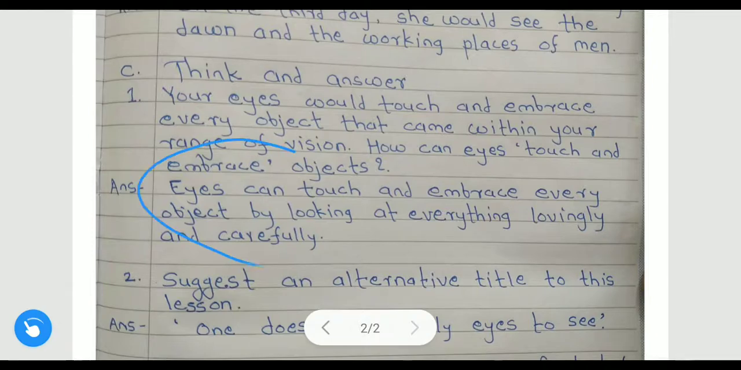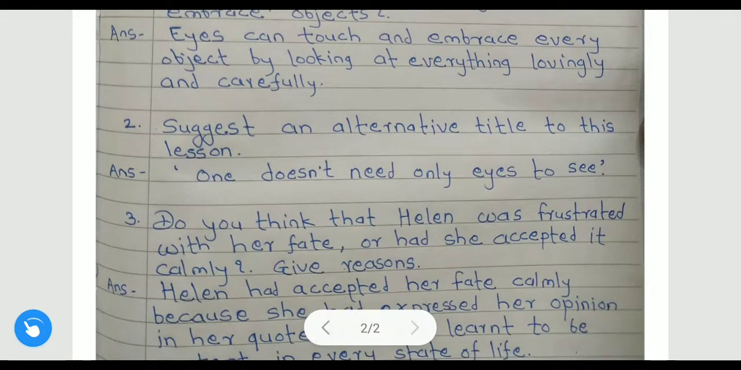So the answer is here. Eyes can touch and embrace every object by looking at everything lovingly and carefully. Not caringly, carefully. Eyes cannot touch and hug any object, but they can do so by looking at everything very lovingly and carefully. That means the same thing, embrace and touch. Now let us discuss the next question.